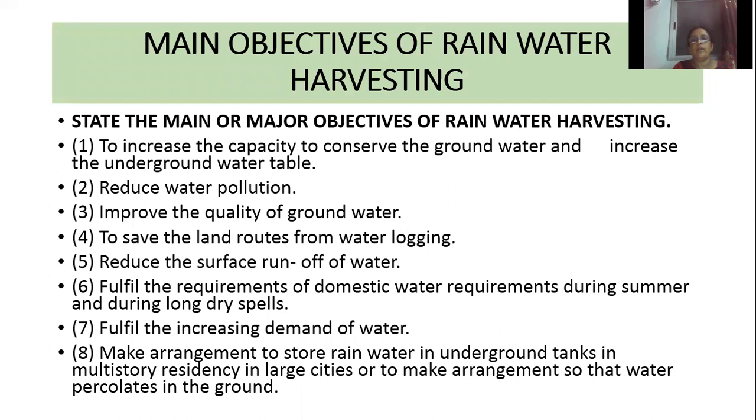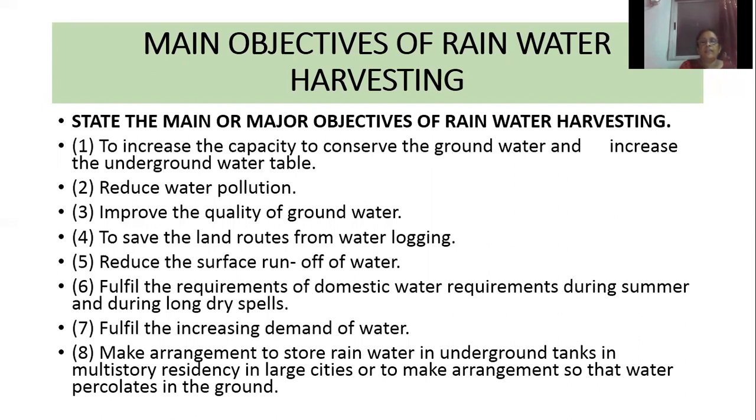Sixth, fulfill the domestic water requirements during summer and during long dry spells. When the rainwater is collected in those wells, ponds, etc., we can use it during the summer season and during long dry seasons, and we can even use that water for household purposes.